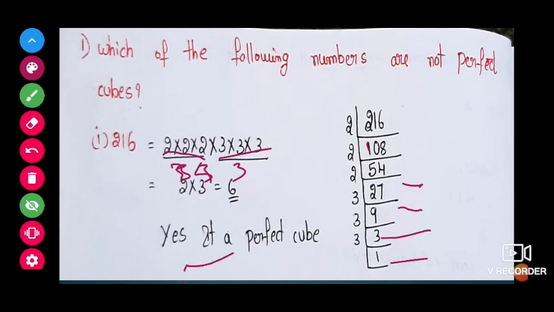So yes, 216 is a perfect cube number. For example, if any extra numbers are there, one or two extra, then you can say that number is not a perfect cube number. But here 216 we can express as 6 cube, so we can say that this is a perfect cube number.